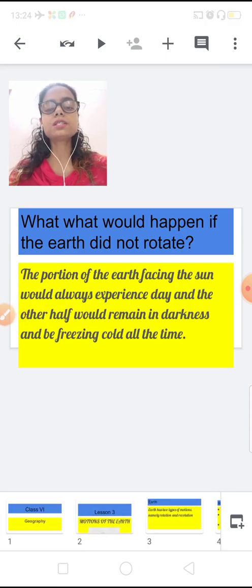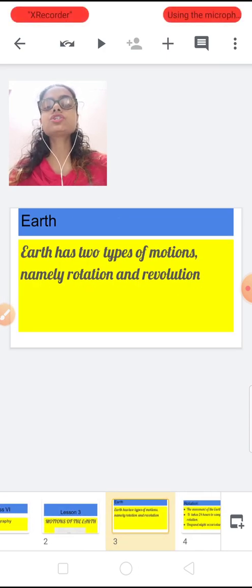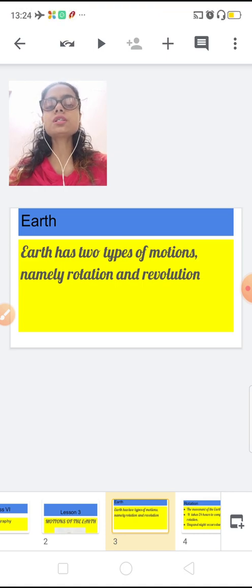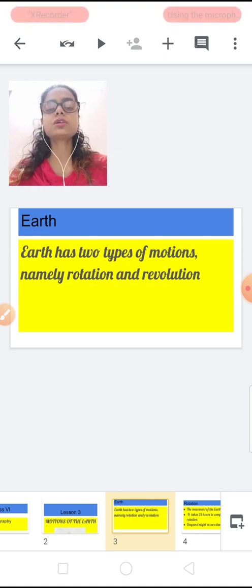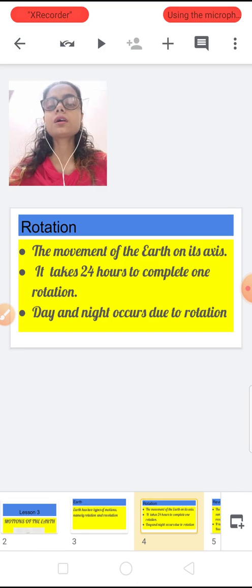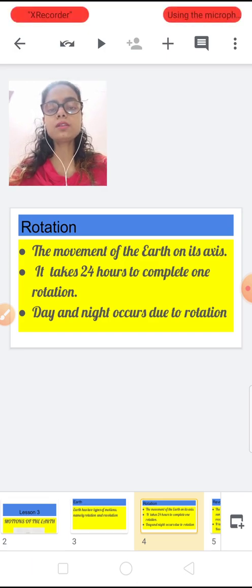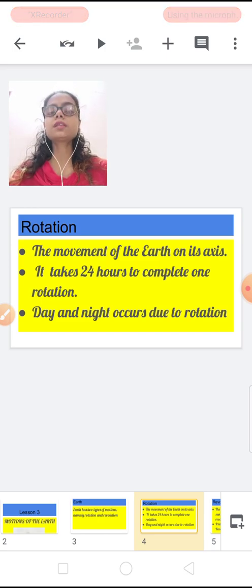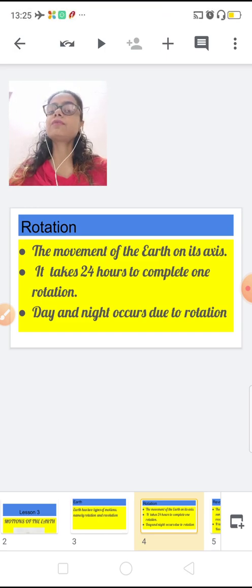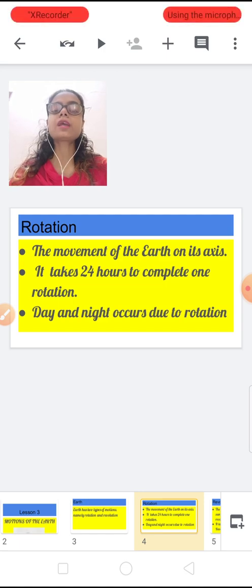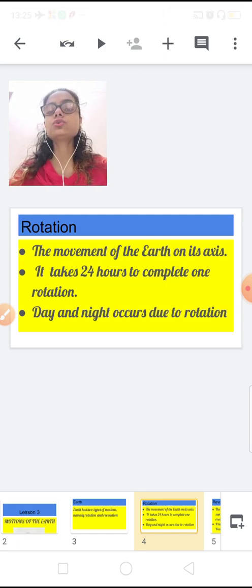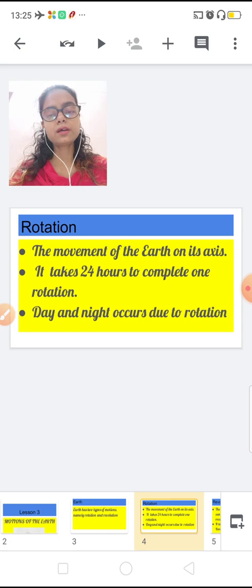So basically what is important? Two important motions: rotation and revolution. Rotation of the earth means movement of the earth on its axis. It takes 24 hours, that's why our one day has 24 hours, and day and night occur due to rotation of the earth.